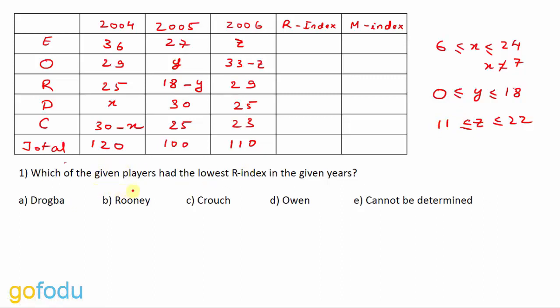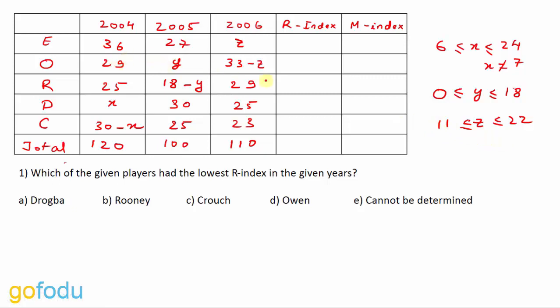Now here they are asking for the lowest R index in the given years. Let's check if we can find the R index. What is R index? R index is highest minus lowest number of goals. So here highest is 36 for Eto'o, but the lowest, we don't know the value because it is the variable Z and the range is 11 to 22. So Z can take any value from 11 to 22.